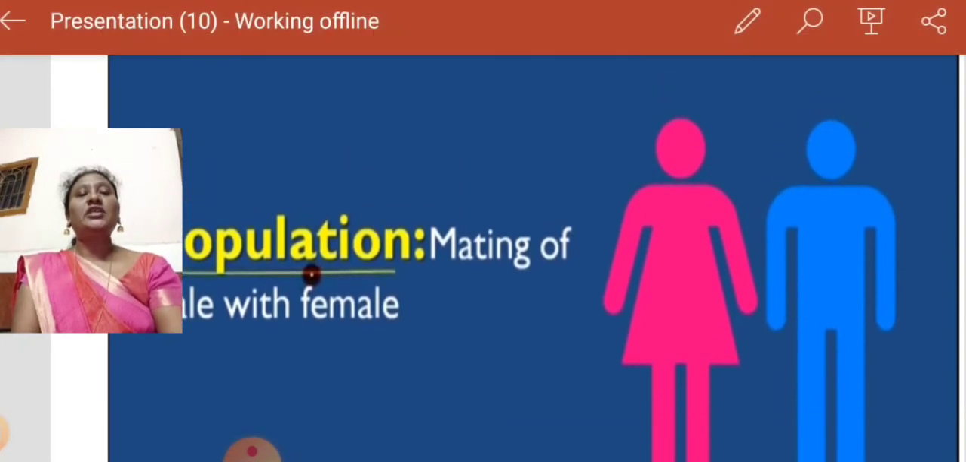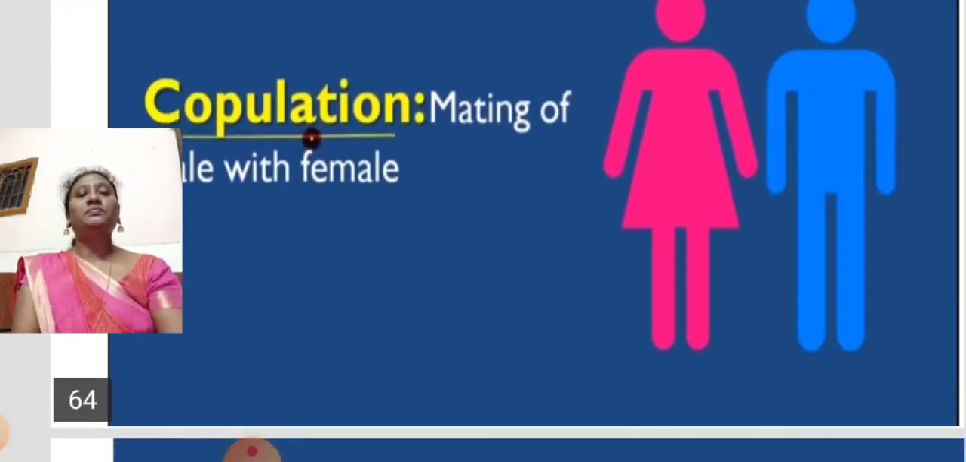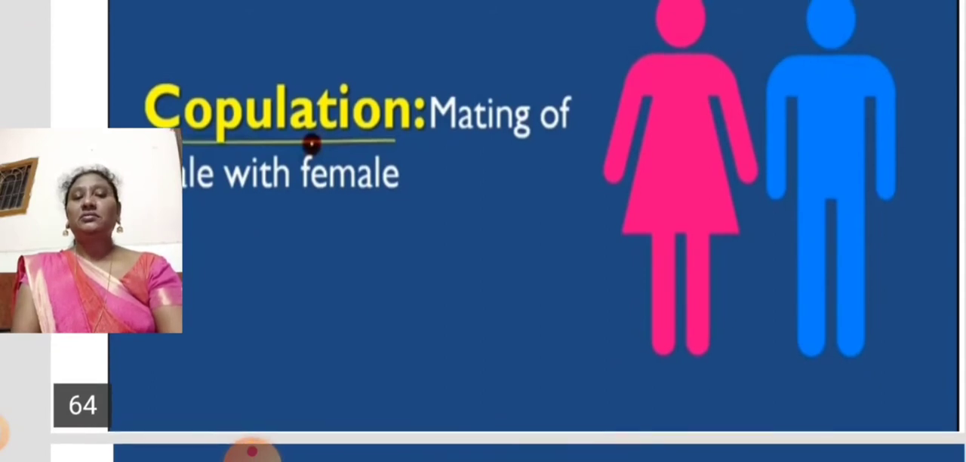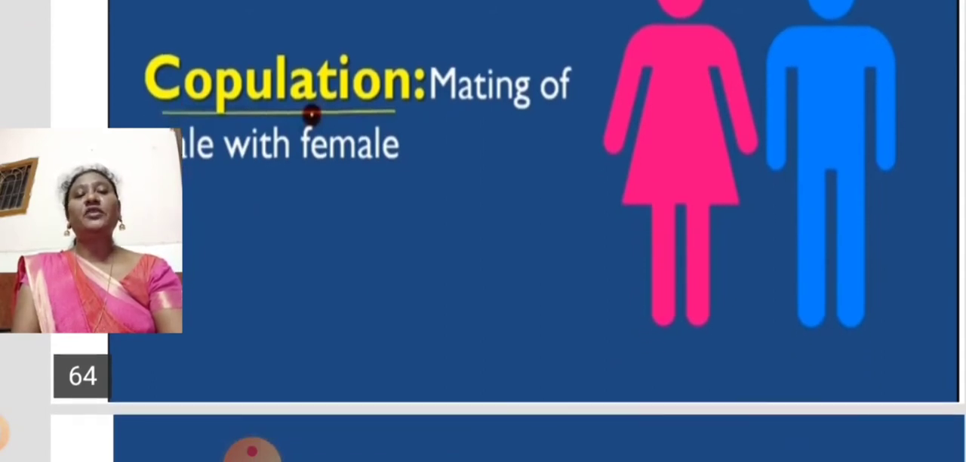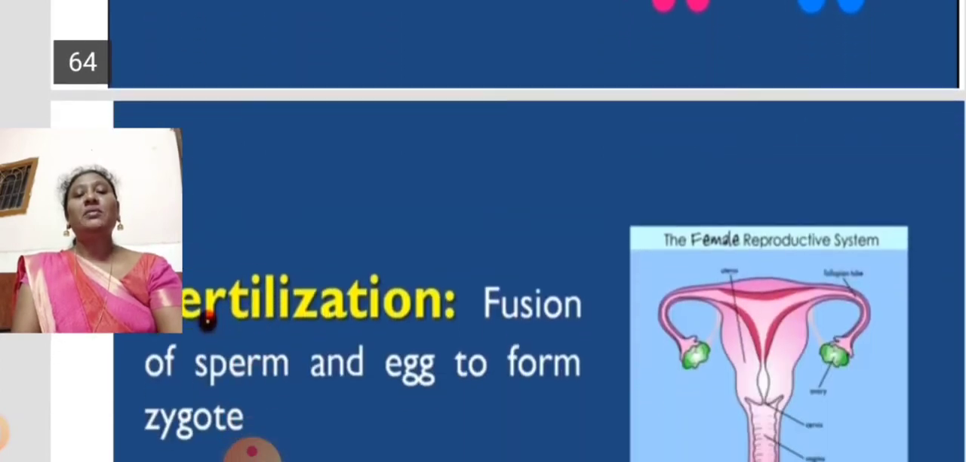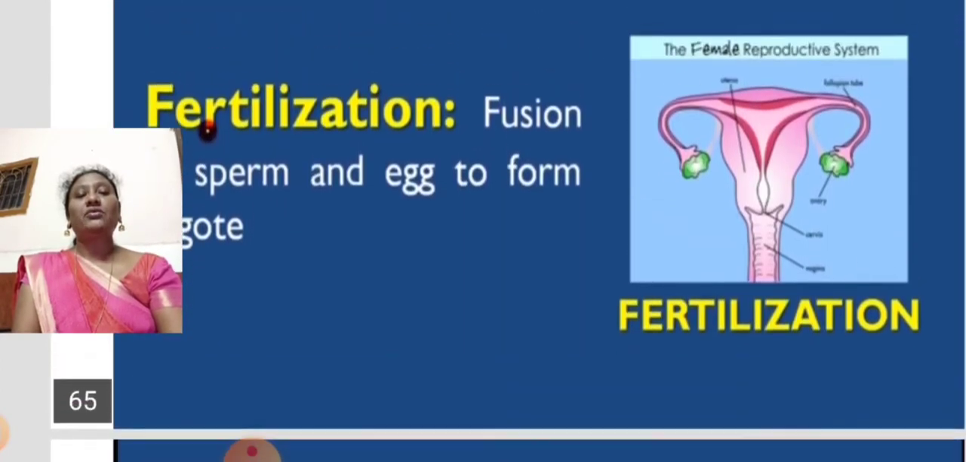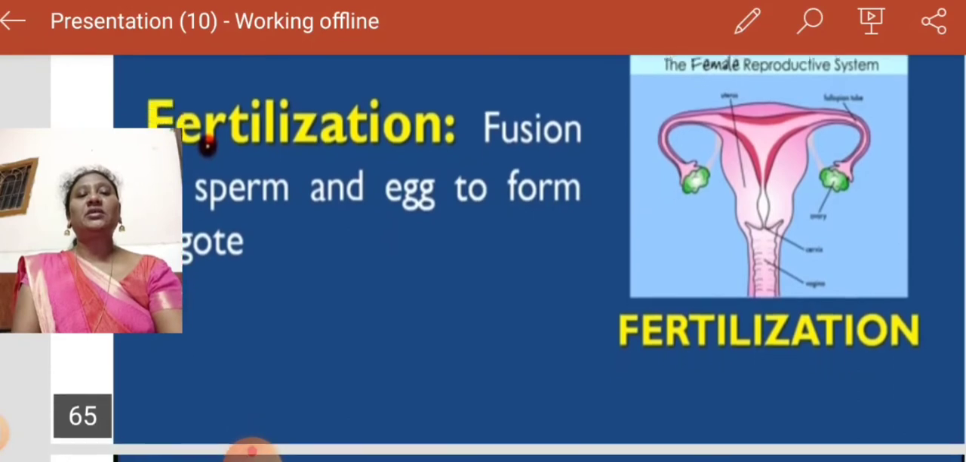So what is meant by copulation? Copulation is the mating of males and females. What is meant by fertilization?